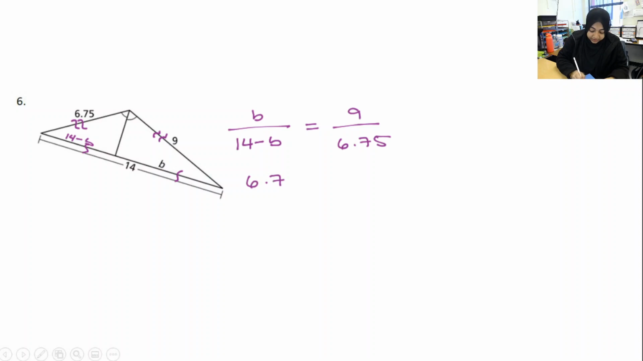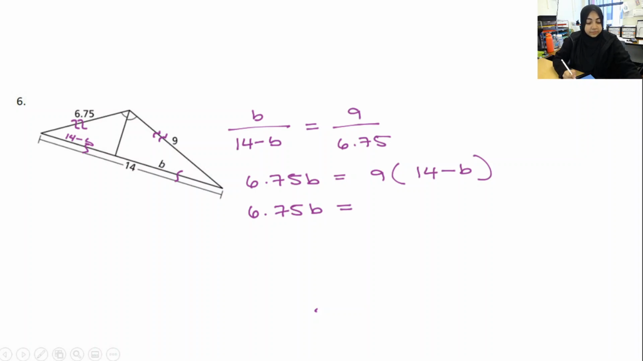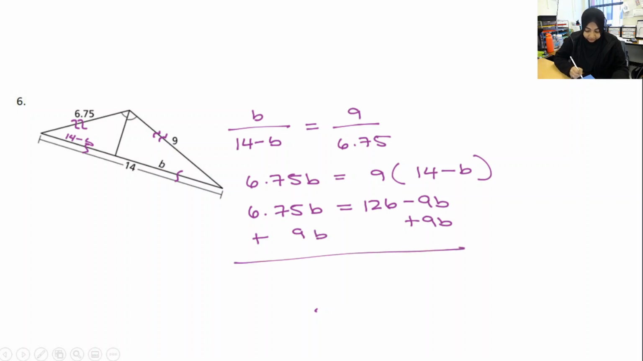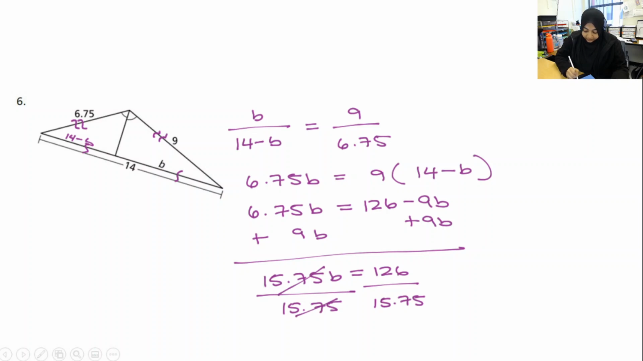So 6.75b is equal to 9 times 14 minus b. And I distribute. 9 times 14 is 126 minus 9b. Let me add 9b to both sides. And then divide. So b is equal to, believe it or not, 8.